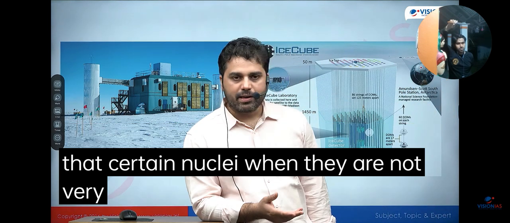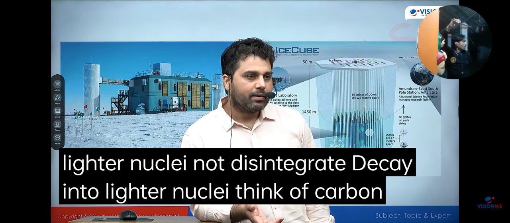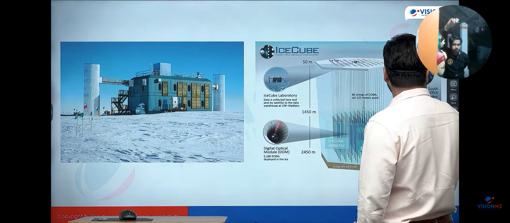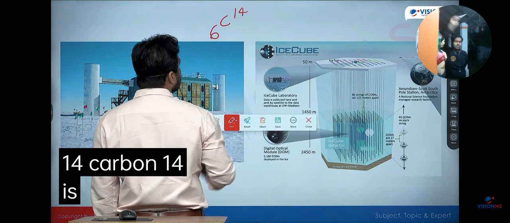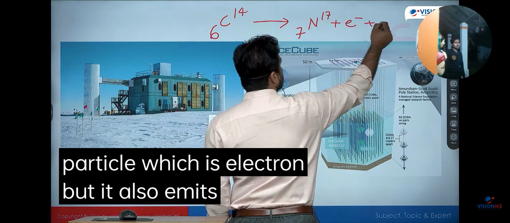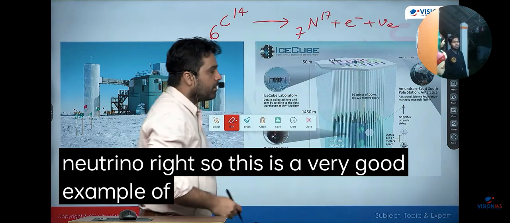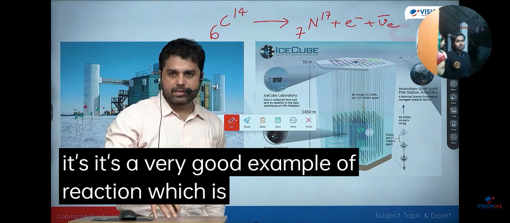Certain nuclei, when they're not very stable, disintegrate, not disintegrate, decay into lighter nuclei. Think of carbon-14. Carbon-14 is a radioactive isotope. It emits a beta particle, which is an electron, but it also emits a neutrino. In fact, it releases an anti-neutrino. It doesn't matter. It's a very good example of a reaction which is producing neutrino.